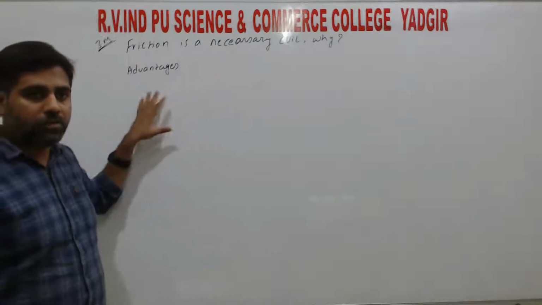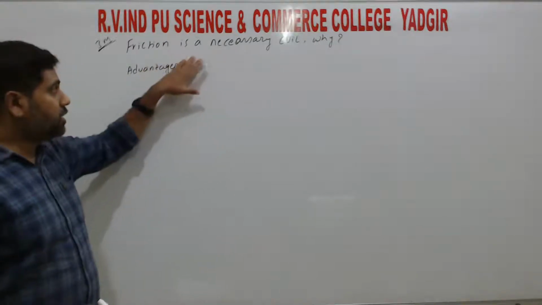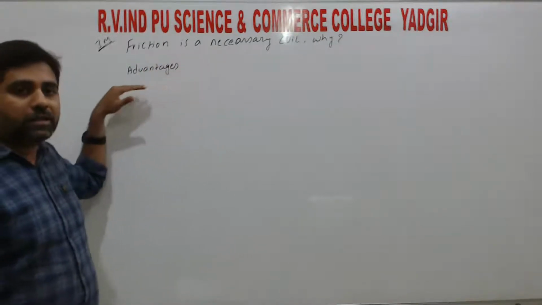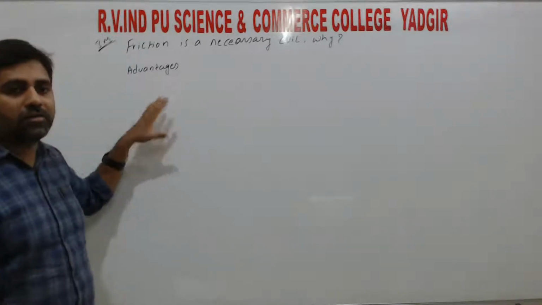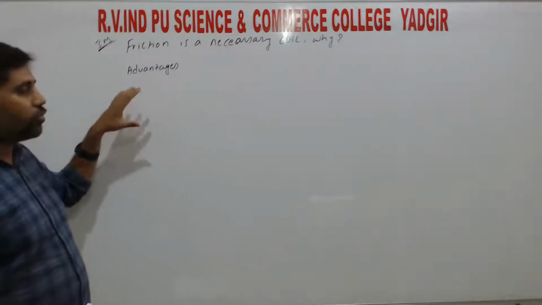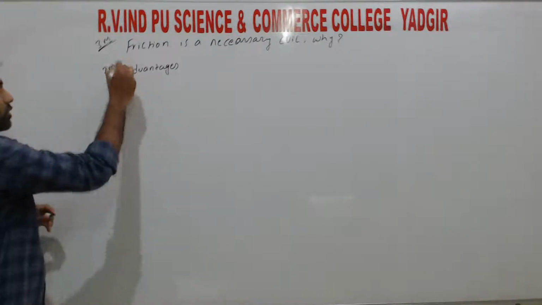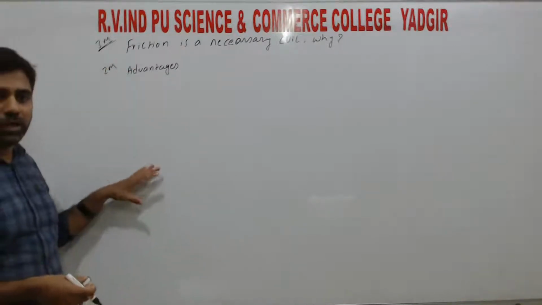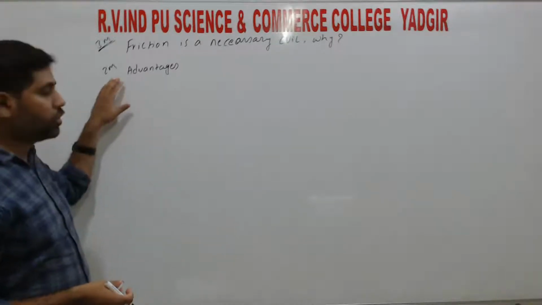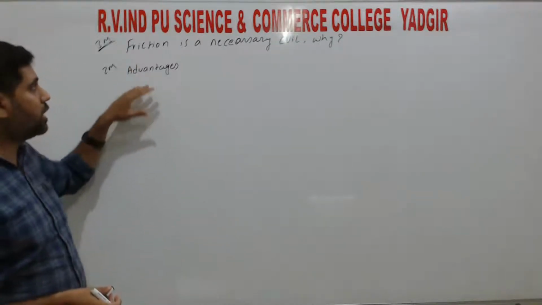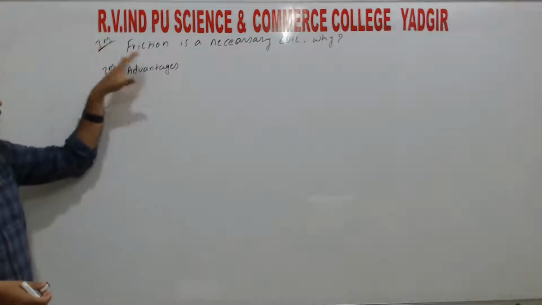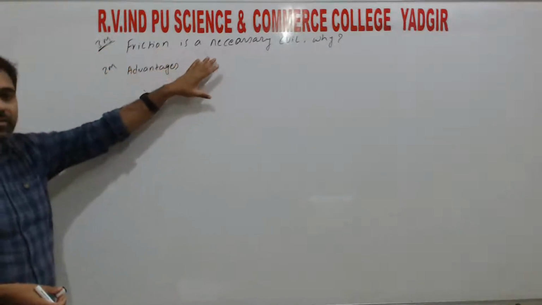So, board exam alli idu tumba important. So, necessary evil anta ನಾವು ಕೇಳಬಹುದು, or write the advantages of friction, or write the disadvantages of friction. If they ask only for the advantages, it may be 2 marks. If only the disadvantages, again 2 marks. If they combine together, it means 3 marks. So the given statement is: friction is a necessary evil.